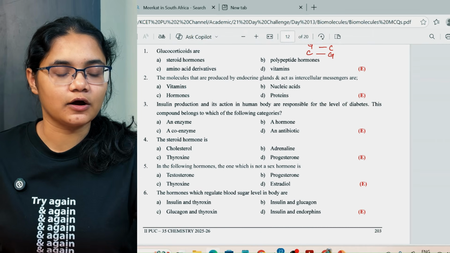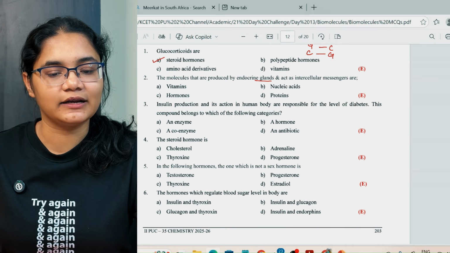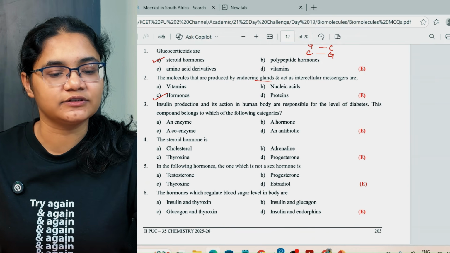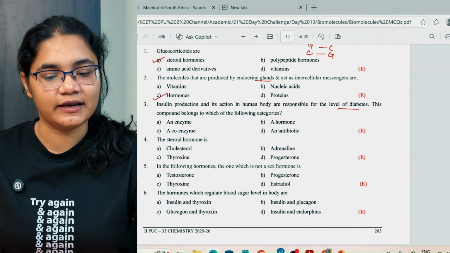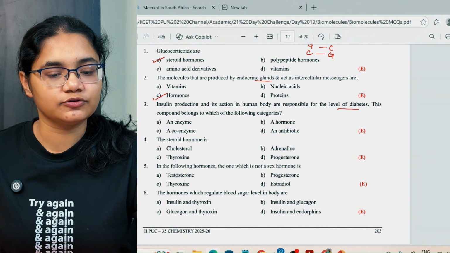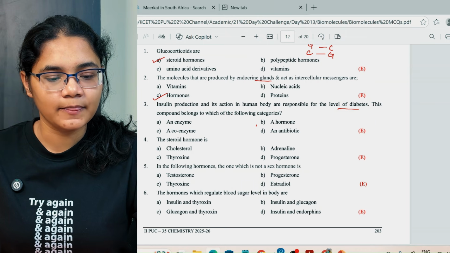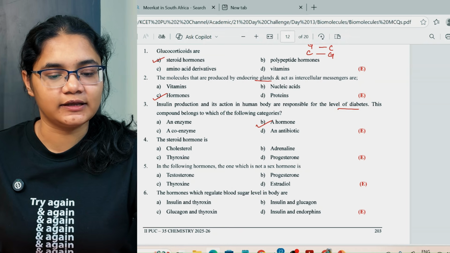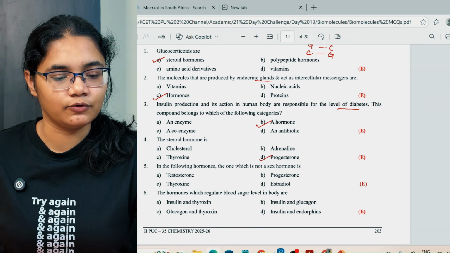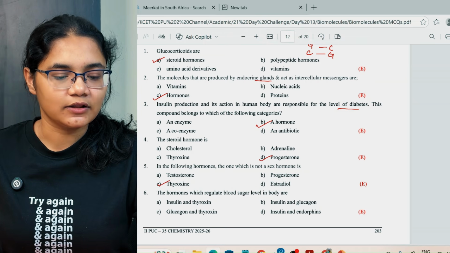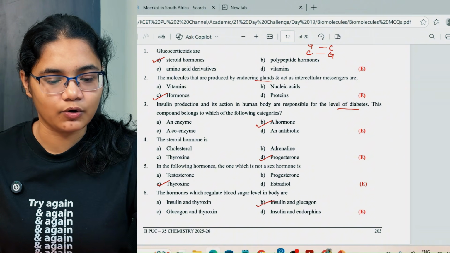Next, hormones. Glucocorticoids are your steroid hormones. The molecules that are produced by endocrine glands and act as intercellular messengers are your hormones. Insulin production and its action in the human body are responsible for the level of diabetes. This compound belongs to which of the following category? So insulin belongs to your hormone. Next, the steroid hormone is progesterone. In the following hormones, the one which is not a sex hormone is thyroxine. The hormones which regulate the blood sugar level in the body are insulin and glucagon.